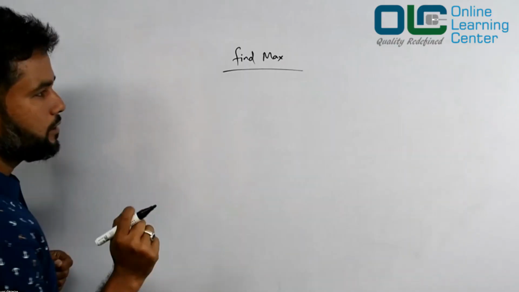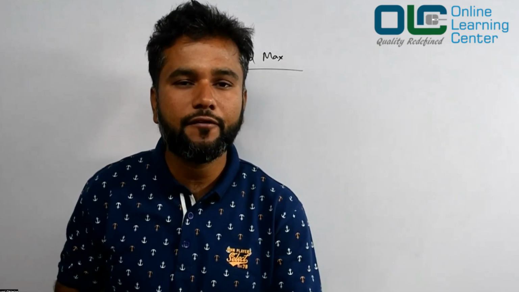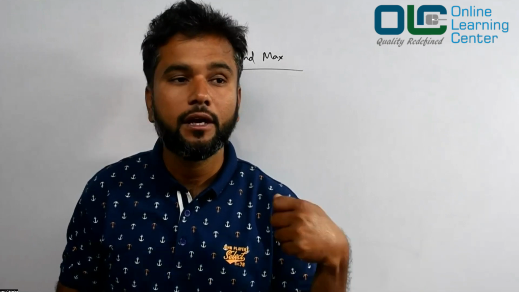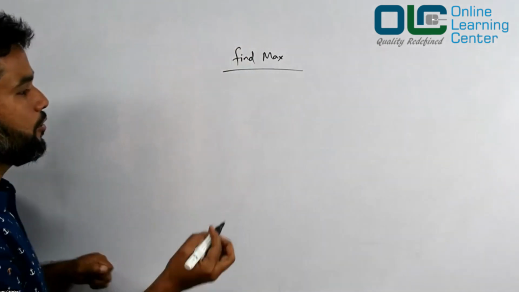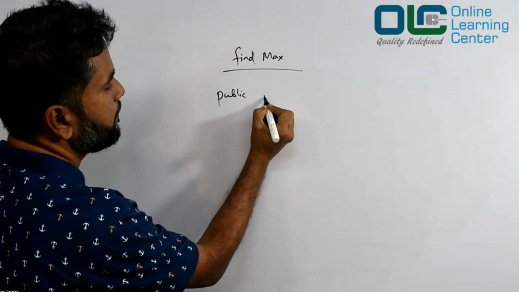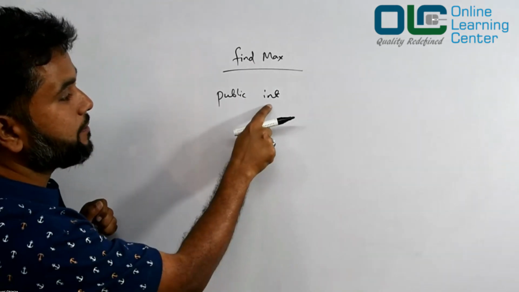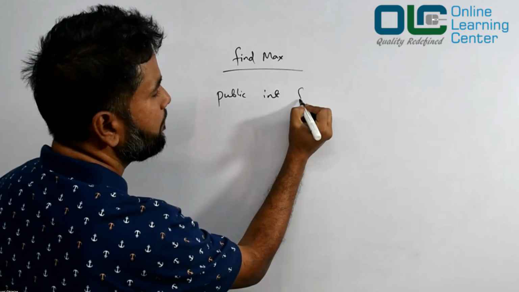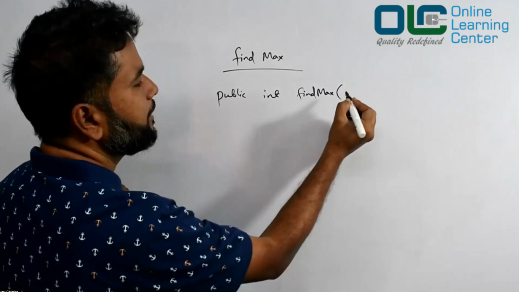So the question is, you were given a lot of integers, probably an array or a list of integers, and you are required to find the maximum out of it, right? So you may say, okay, public int, because I want to find the maximum number, and that maximum number is basically an integer. Maybe this is a method name, findMax. If you don't understand this, it's fine, okay?